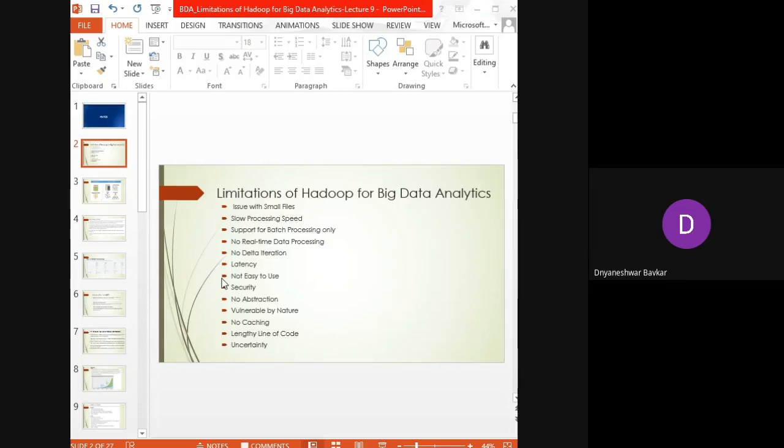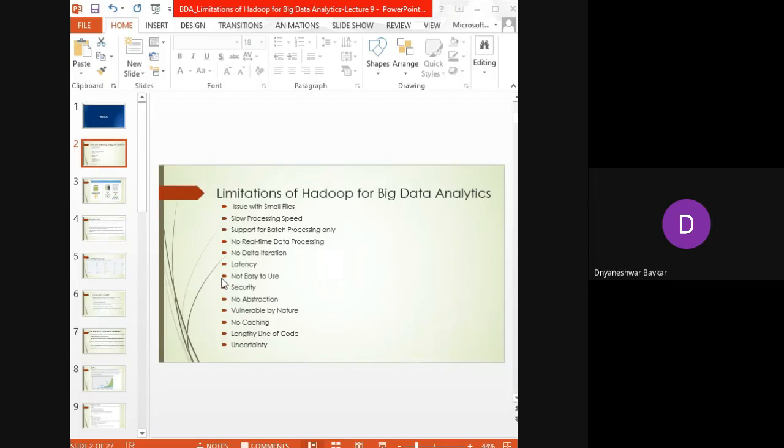The solution to this drawback of Hadoop in dealing with the small files issue is very simple. Just merge the small files, create one bigger file, and then copy that bigger file into the HDFS. This particular issue of small files can be resolved.